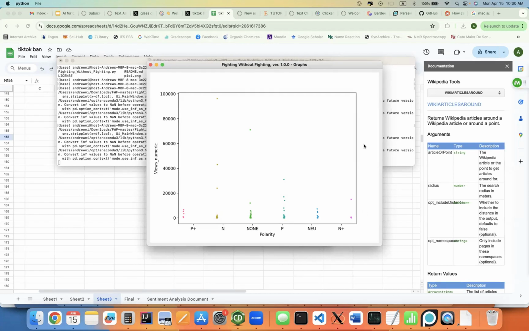So what we can see here is basically positive tweets tend to generally get a bit more attention than negative tweets, but when negative tweets go viral, they get more viral than positive tweets. There are also tweets that Meaning Cloud doesn't know how to classify, but we cannot really use them for our analysis here.